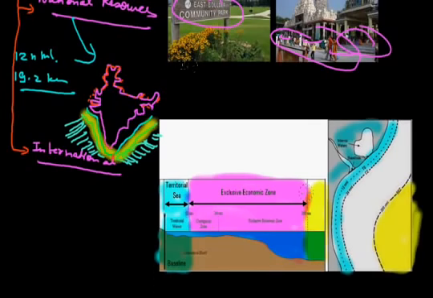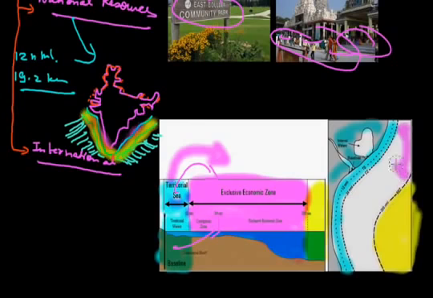A country like India is the owner of this special economic zone, as you can see here. But for this, the country has to give information to the neighboring country also, otherwise this zone may become a part of the other country.